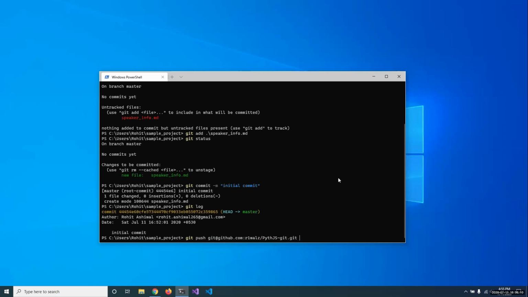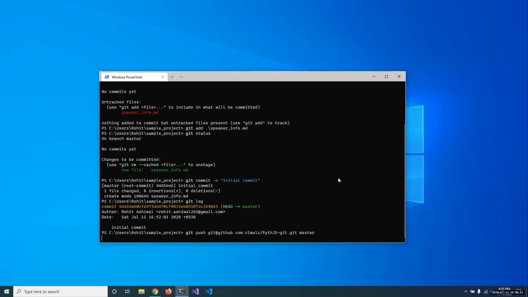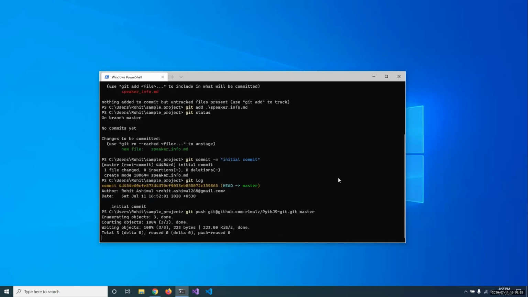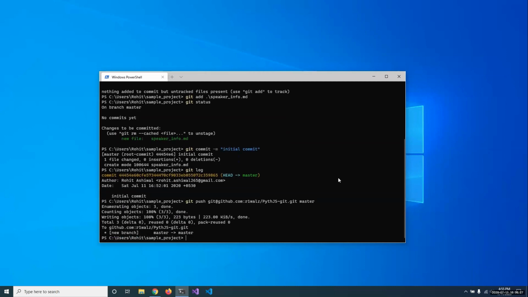Now the next argument is which branch I should push to GitHub. In this case, it is named master. So I'll try to push master there, and as you can see, everything is pushed.